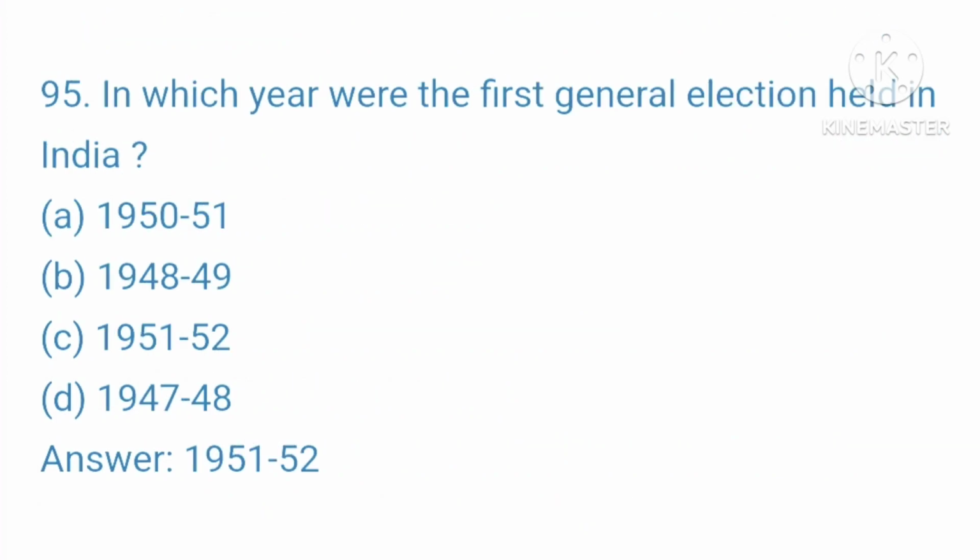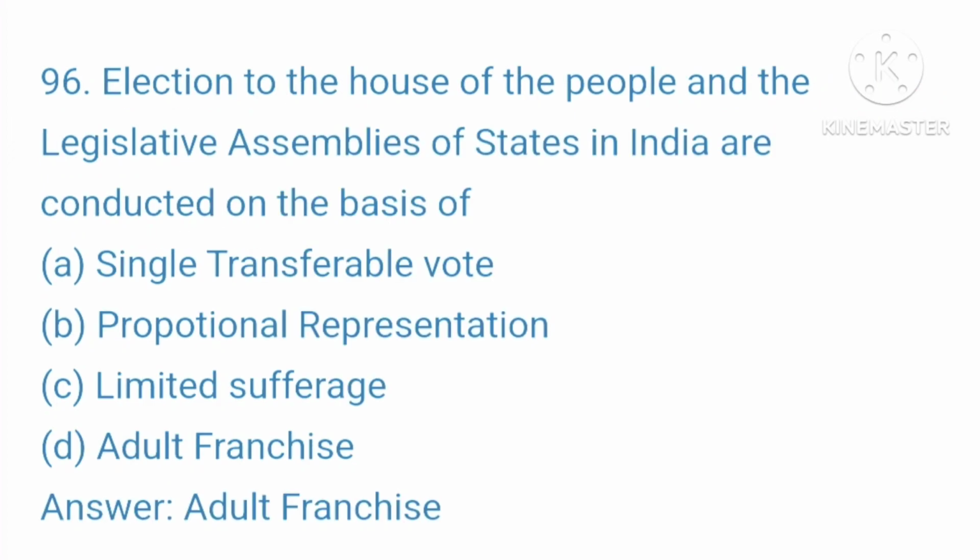95. In which year were the first general elections held in India? A. 1950-51. B. 1948-49. C. 1951-52. D. 1947-48. Your right answer is, 1951-52.